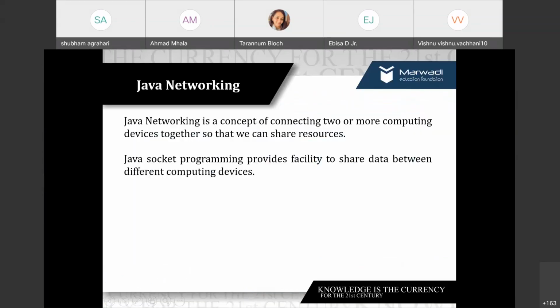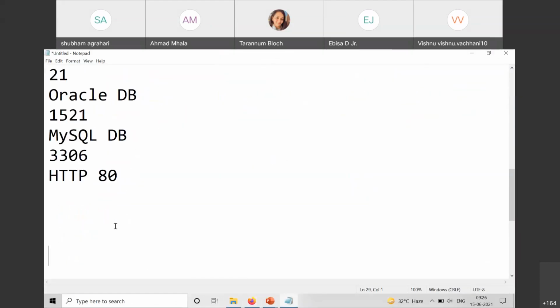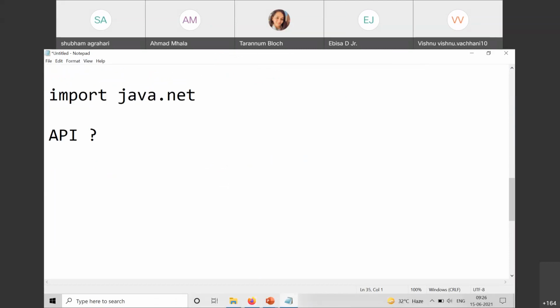When we have Java, usually Java socket programming provides you this facility to share the data between different computing devices. And classes and interfaces related to Java networking are given in the java.net package. Over here, net stands for network. So if you want to develop such applications, you need to import it. We know that, right? There are some certain APIs. What is API? Application Programming Interface. Exactly, Yograj. It is application programming interface.